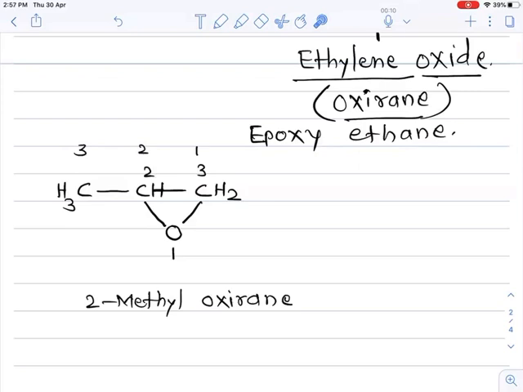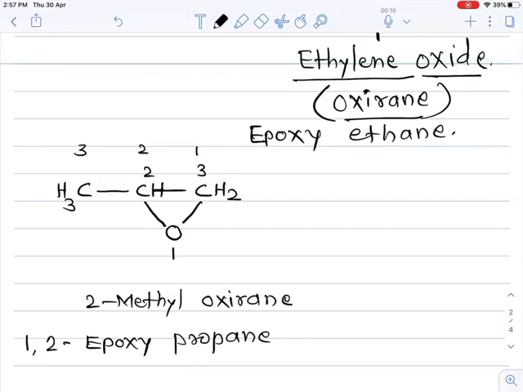epoxy propane. This is an epoxide ring and containing 3 carbon. So the other name for this compound is epoxy propane, and the ring is present in between carbon number 1 and 2. So 1, 2 epoxy propane.